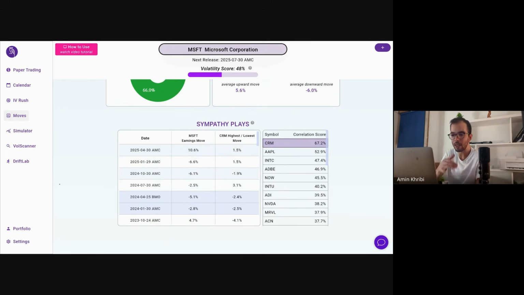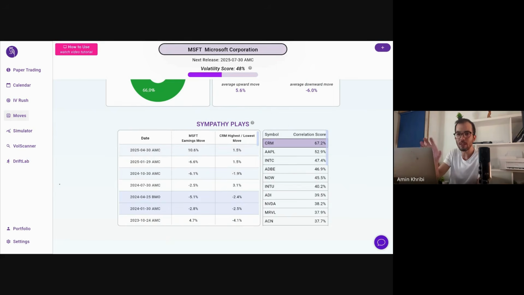And so in this quick table we see some examples of those symmetrical moves. For example, in the last year in 2024, when there was a drop of 5.1% on the April 25 release for Microsoft, CRM dropped 2.4% that same day. The earnings before that, a 2.8% drop. Also, we saw a similar drop in CRM.